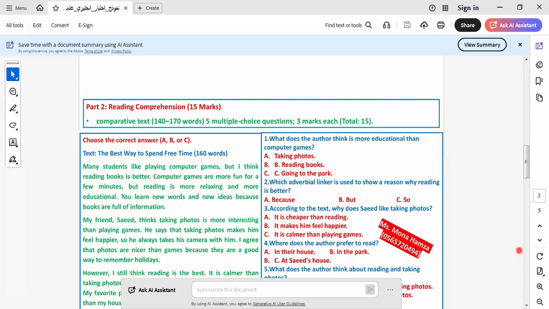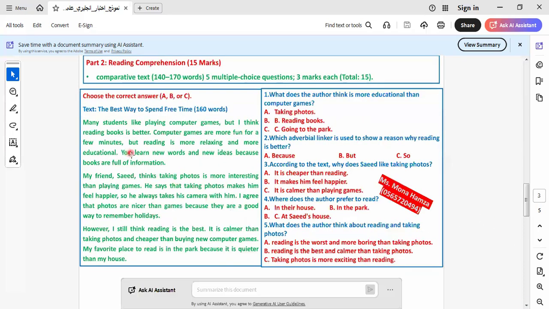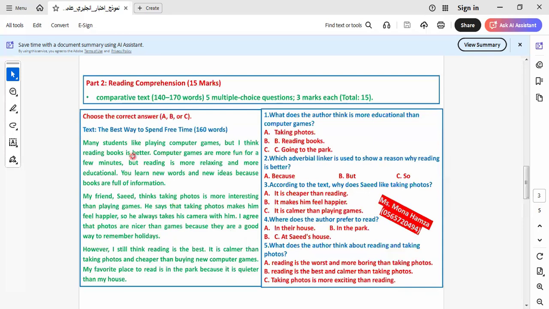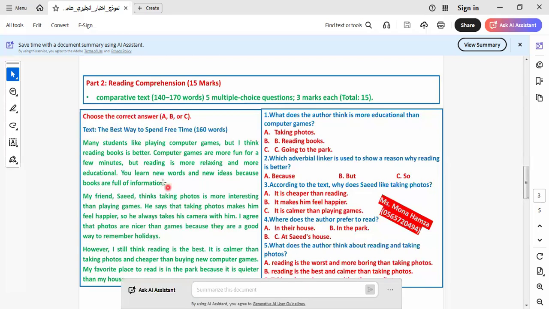Let's go to the next question, which is comprehension. As we told you before, in grade 6 and all the grades that I'm teaching, we must read the comprehension very well. Why? Because we have something beyond the meaning, so we must read the comprehension very well to know the tricks beyond the meaning. Okay, let's read this text and answer the questions below.